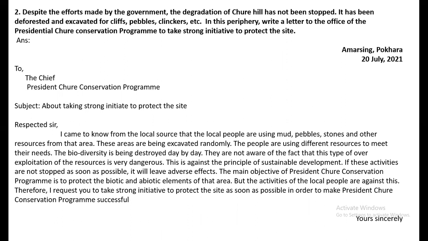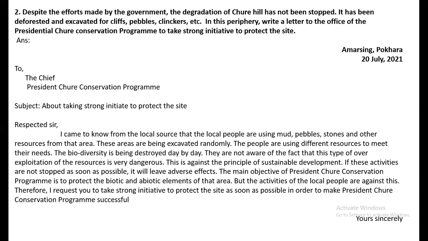Then we go to next question, and it is a bit lengthy question. Here you have to write a letter. Despite the efforts made by the government, the degradation of Chura Hill has not been stopped. It has been deforested and excavated for cliffs, pebbles, clinkers, etc. In this periphery, write a letter to the office of the Presidential Chure Conservation Program to take strong initiative to protect the site. So that means the Chure Conservation Area project from east to west in the Tarai in Chure Hills, that is President Chure Conservation Program.